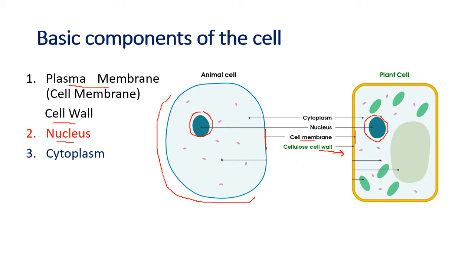And then you have cytoplasm, which is in both cells. This light blue colored jelly-like substance you can see in both the cells is the cytoplasm. And inside the cytoplasm are the various cell components. The cells are basically very small, which we need to see under a microscope.